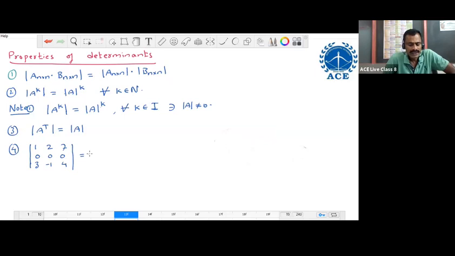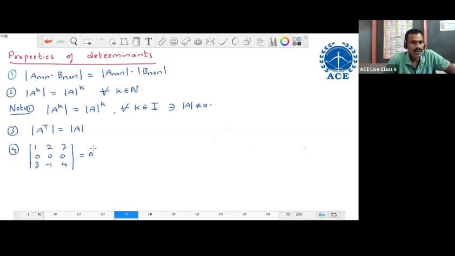If any single row is a 0 row, or if any single column is a 0 column, then the determinant is always 0. If along any row or column all the elements are zeros, then such a row is a 0 row or 0 column. So if one of the rows is a 0 row or one of the columns is a 0 column, the determinant value is always 0.